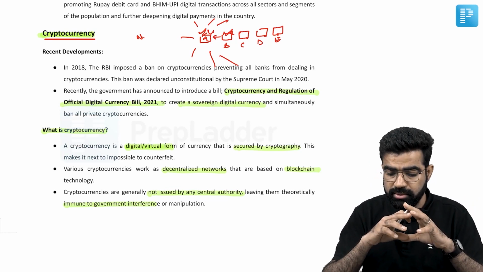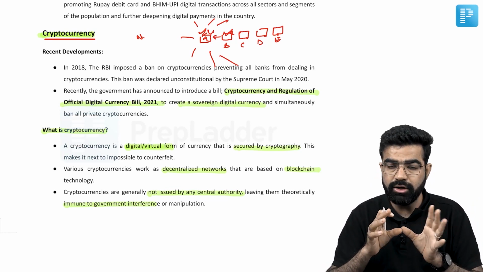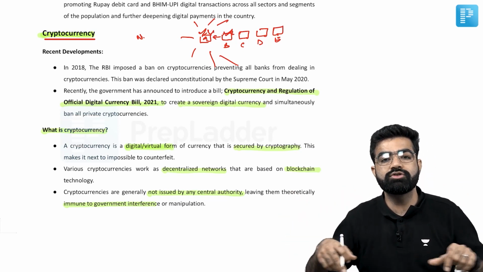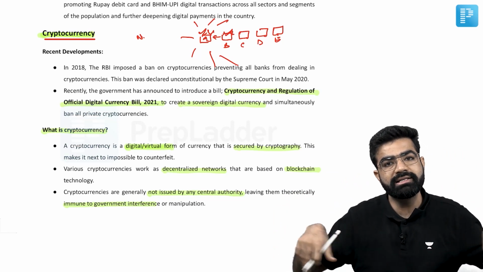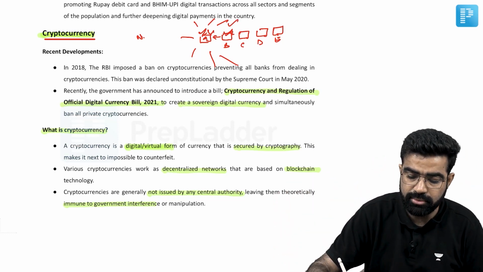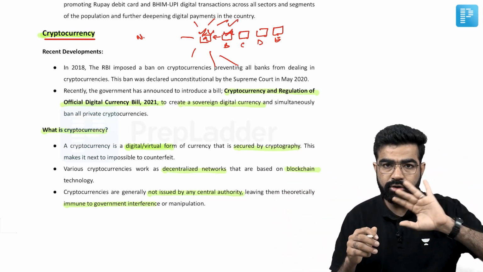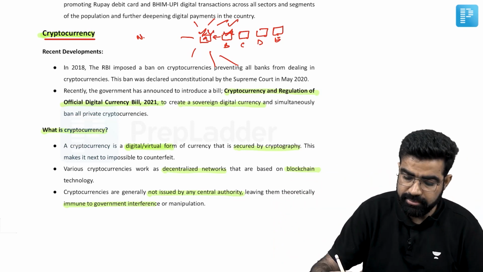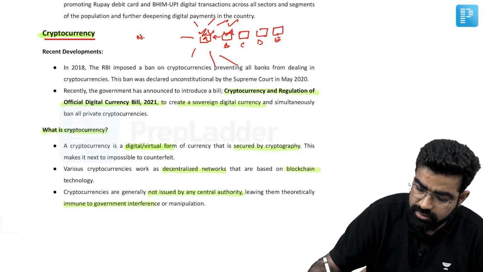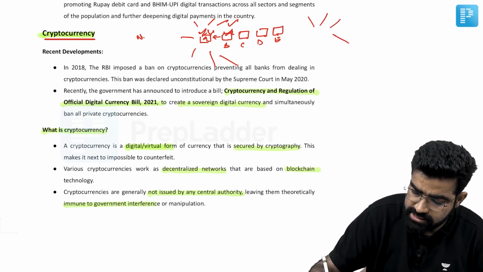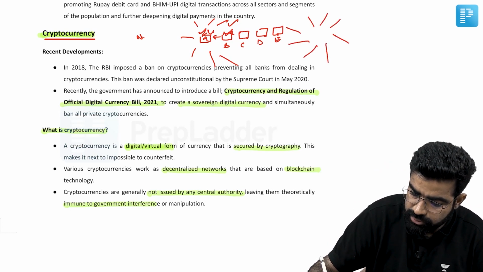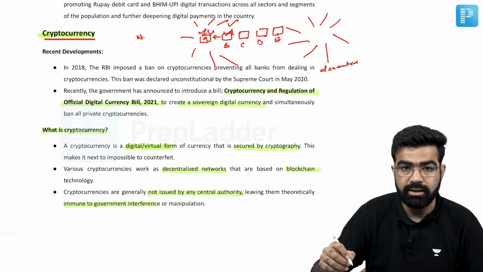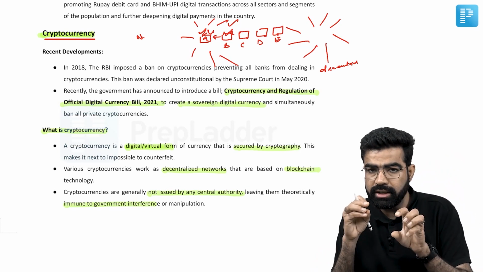Before you want to change the information, we'll have to take the permission of all these decentralized ledger systems. Okay, so this is the cryptography. Once your information is there, that is going to be very intact for sure. And remember, this information will have the access to all the decentralized computer systems, or that is also known as decentralized ledger system. Okay, so this is the concept of cryptography.